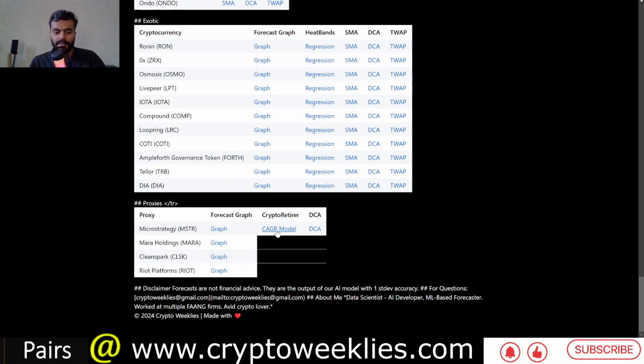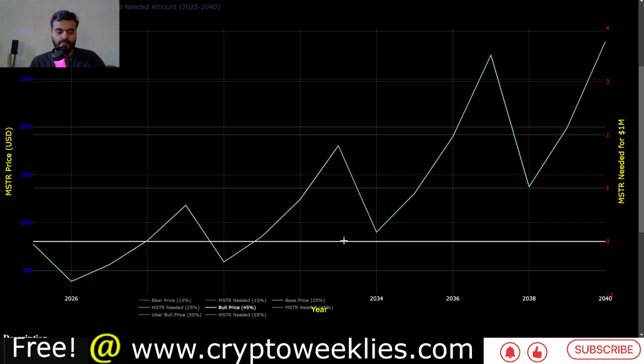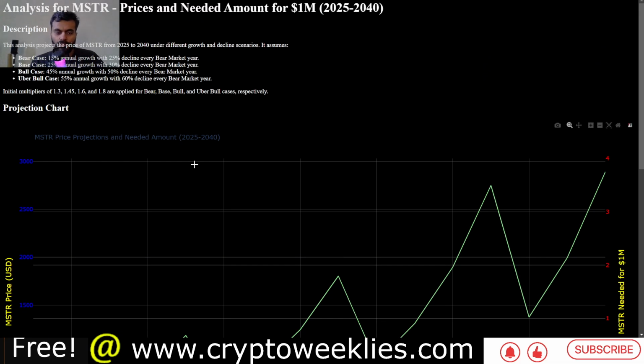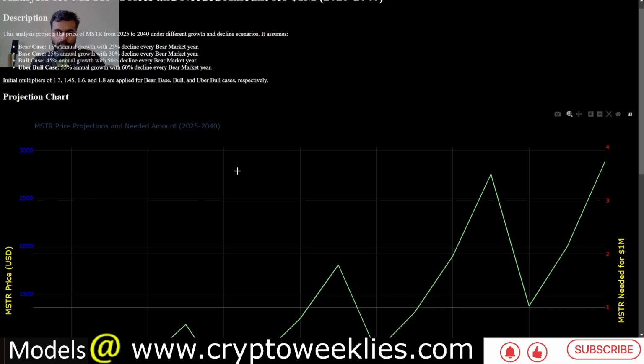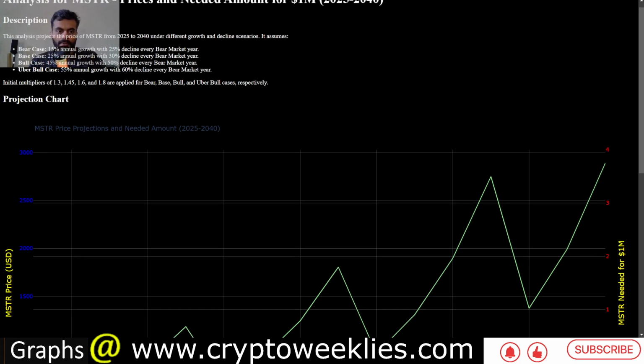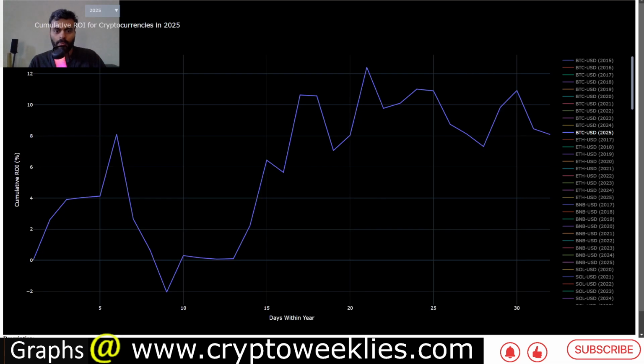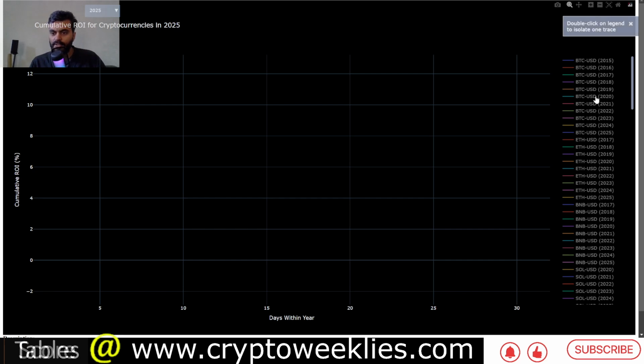Looking at the retirement related model for MicroStrategy, this is just a simulation using compound annual growth rate with a condition that every 4th year the price drops by about 50 to 60%. The basis for this drop is the use of the Bitcoin market cycle. Again, MicroStrategy is a proxy for Bitcoin.